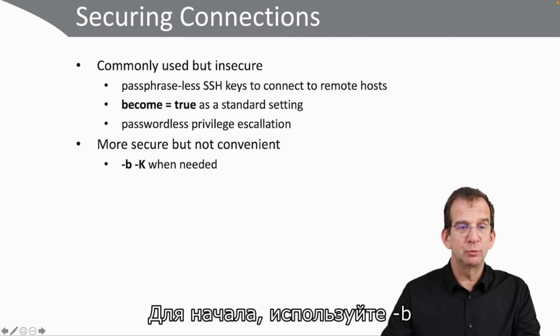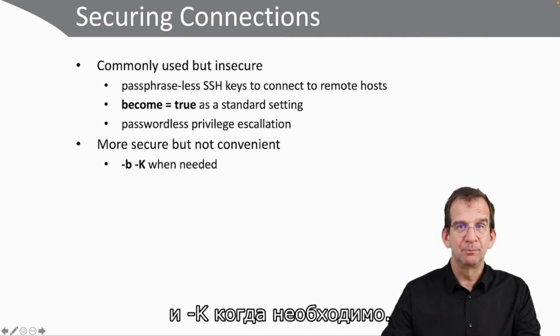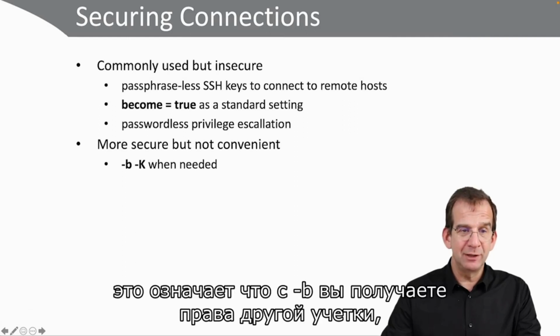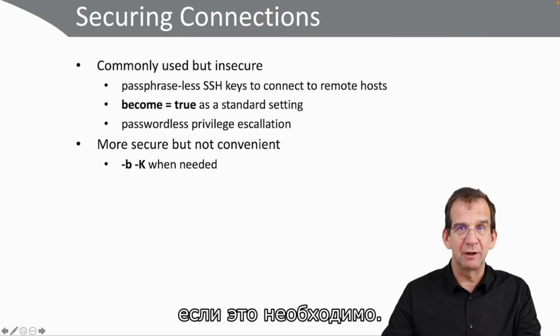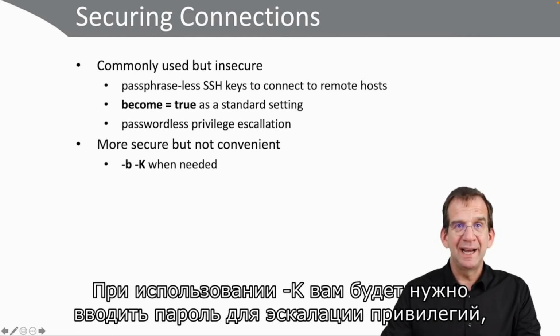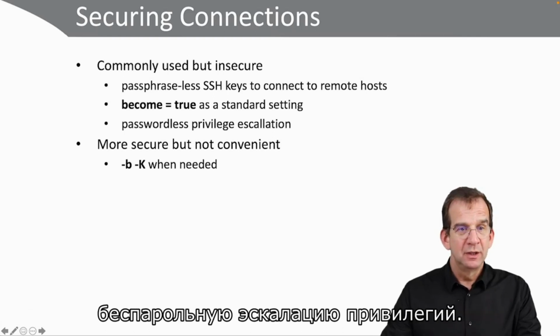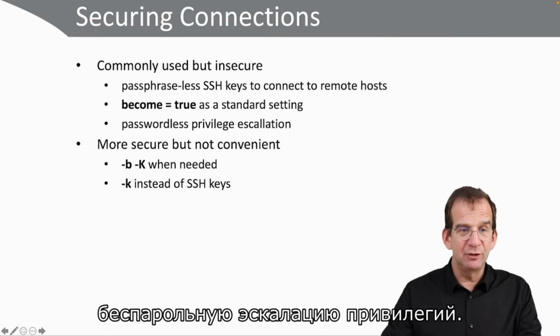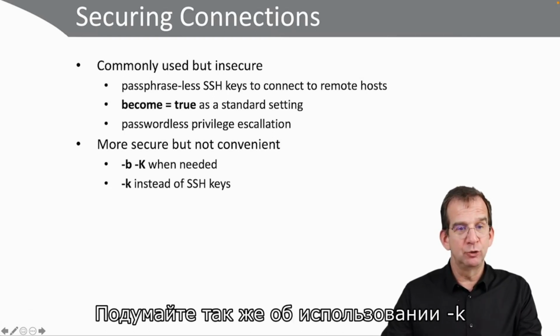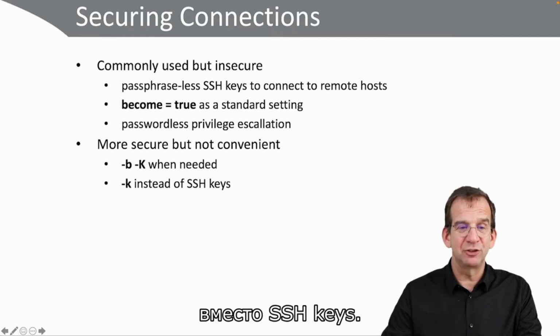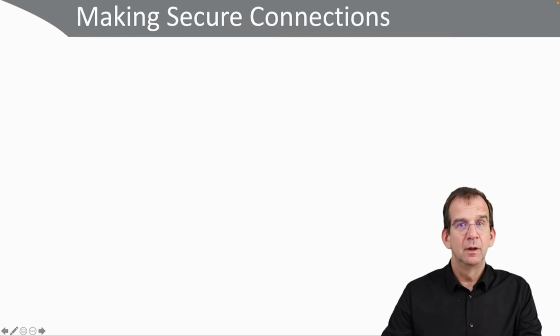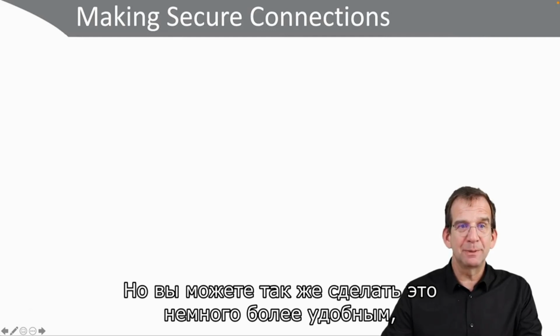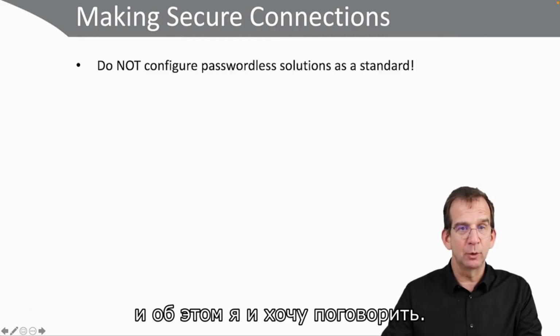To start with, you can use -b and -k when needed as command line options. That means that you specify -b to become somebody else if it is necessary, and -k to enter the privilege escalation password, because why would you want to use passwordless privilege escalation? Also, you can consider using -k instead of SSH keys. But you can also make it a little bit more convenient, and that's what I want to talk about.